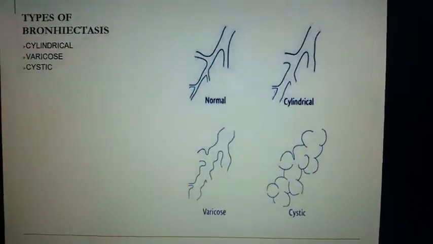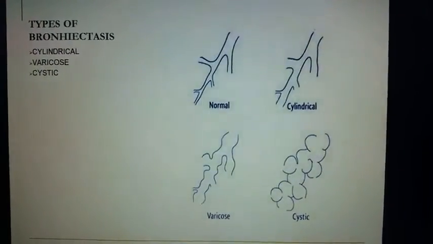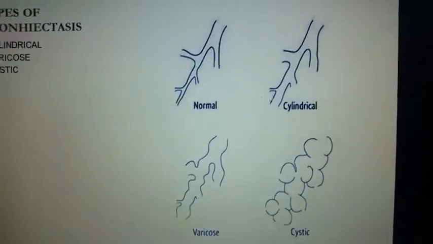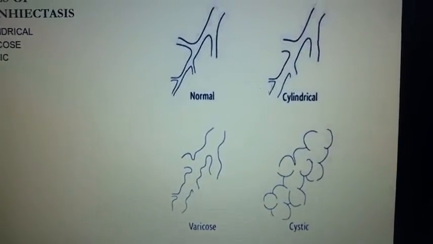Types of bronchiectasis. It can be cylindrical, varicose, or cystic, as shown in the slide.